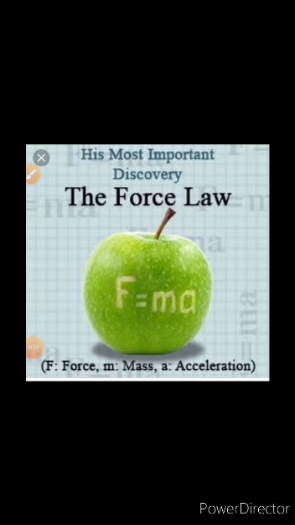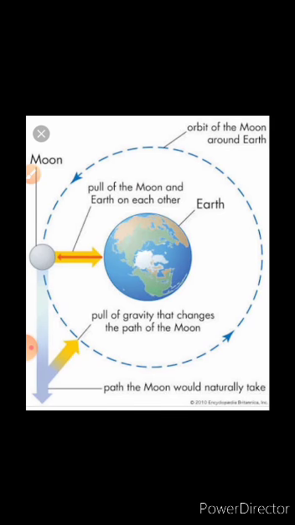And his most important discovery, the force law: F equals m a, where F is force, m is mass, and a is acceleration. The pull of the moon and the earth on each other, because gravity attracts. Gravity changes the path of the moon, which would otherwise be straight, and makes it a circle.